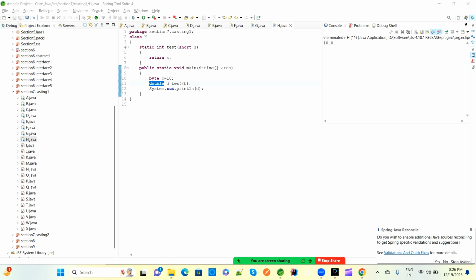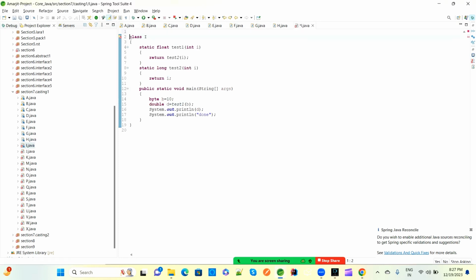Okay, so like that upcasting will happen. We will see the downcasting. What is the difference between upcasting and downcasting, why we are using them and when to use them in our project. Mostly while we are writing the service logic, business logic, in those cases some of the primitive data types we need to downcast or upcast. In those cases we are using this concept in real time.